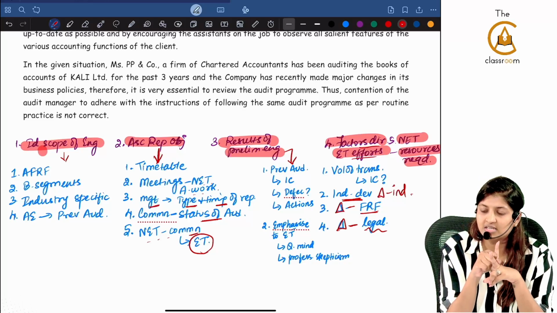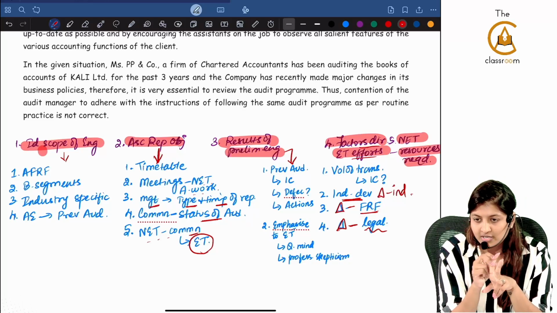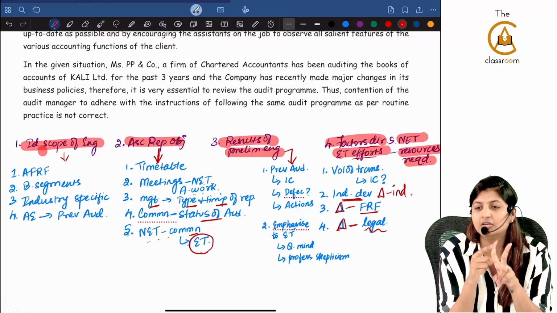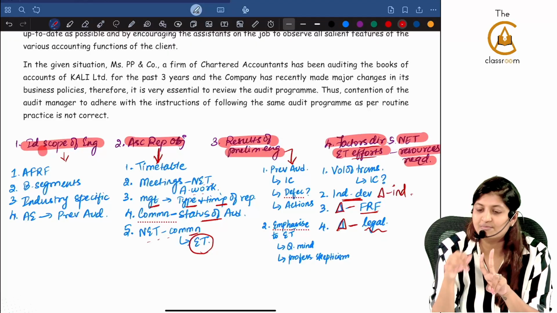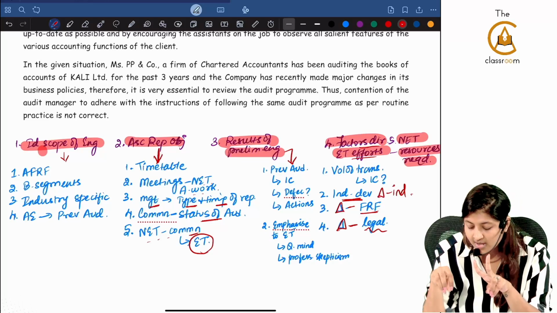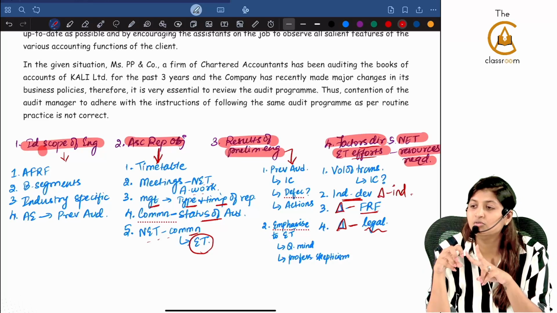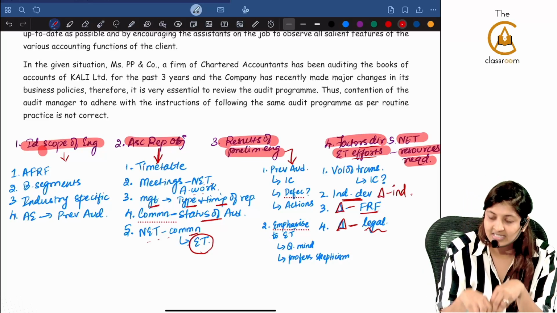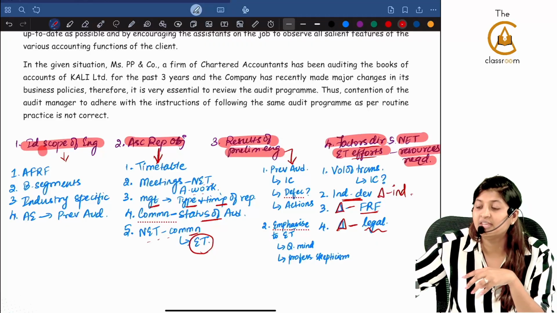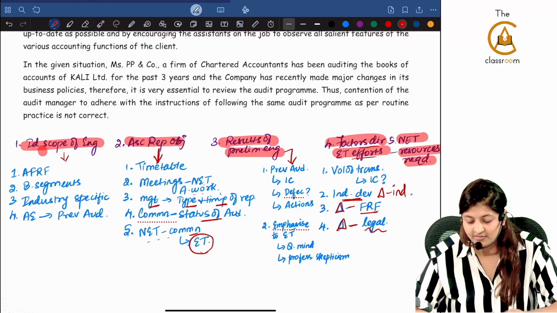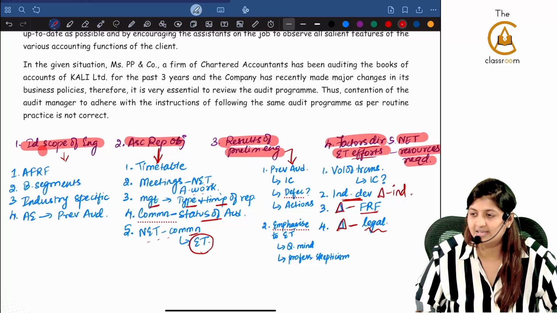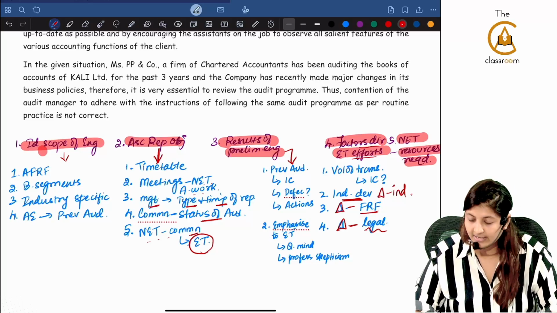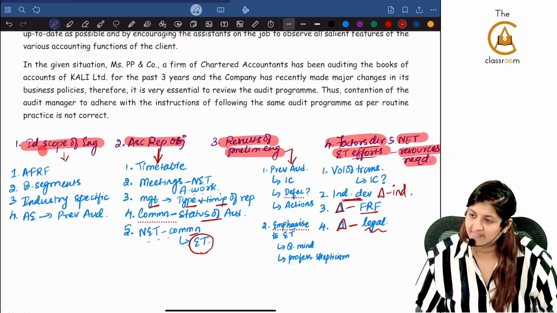First one, you will be considering the previous auditor's engagement. You will be seeing how is the internal control, whether there are any deficiency in the internal control. Then you will emphasize to the engagement team member saying, have a questioning mind, use your professional skepticism. Ascertaining reporting objectives, you will be telling previously itself what is the reporting objective that you will be doing. These 5 are extremely important, multiple times they have tested. Is that clear? Again, shall we revise all the 5 and then go back to the question?